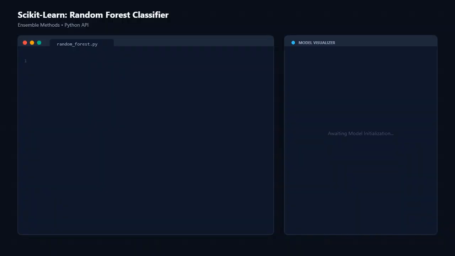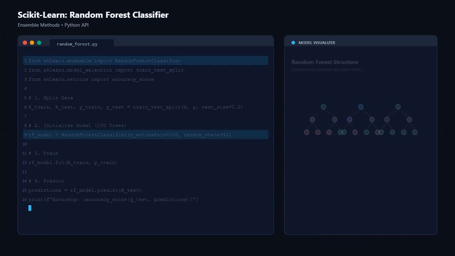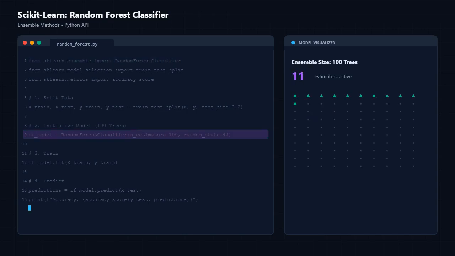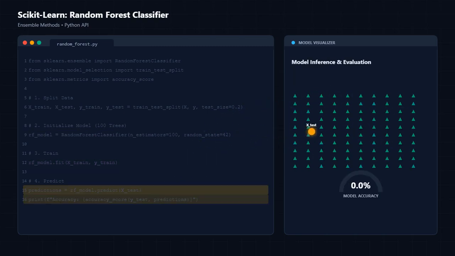Implementing random forest in Python is incredibly simple using scikit-learn. We import RandomForestClassifier. We set n_estimators to 100, meaning we want exactly 100 trees in our forest. We call .fit to train and .predict to get our final answers. In just a few lines of code, you have built a state-of-the-art ensemble model.